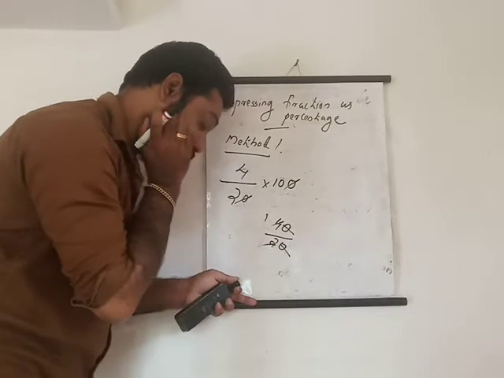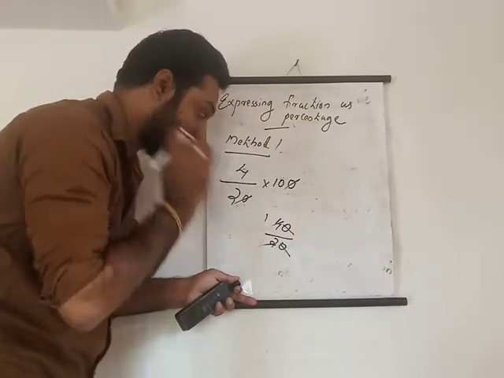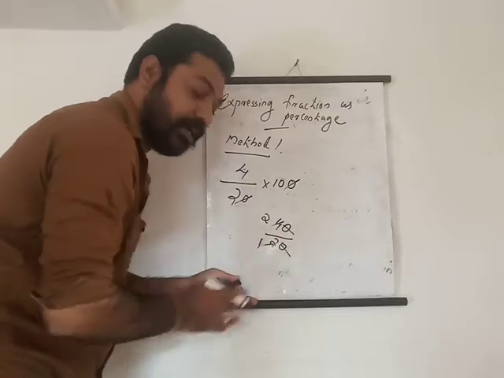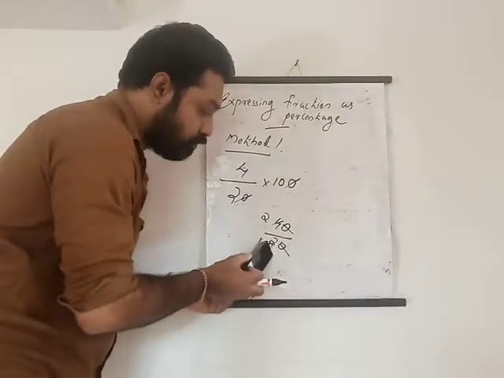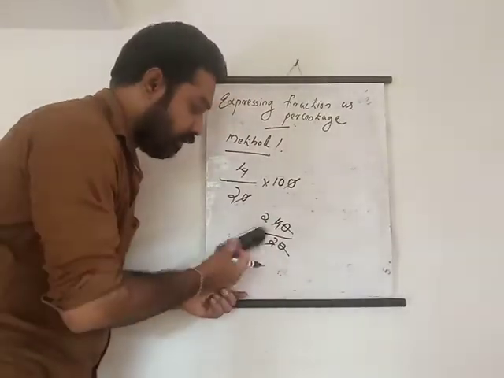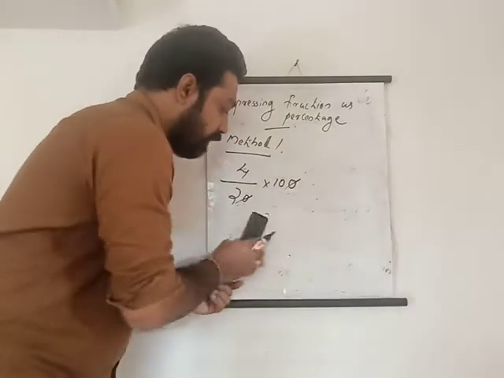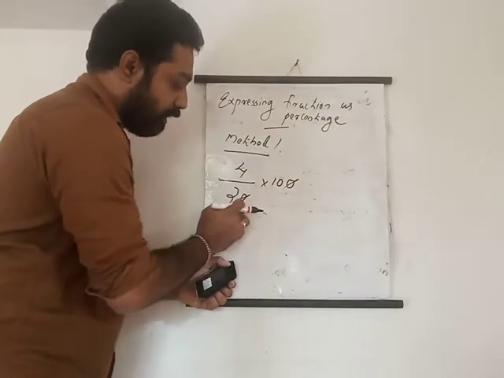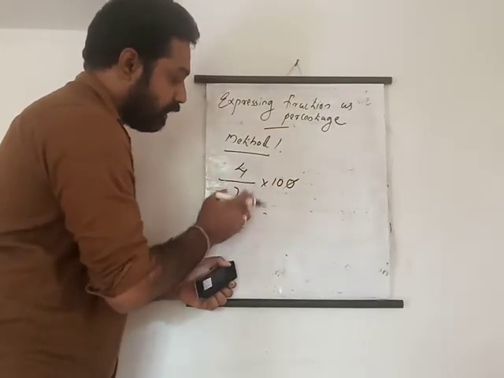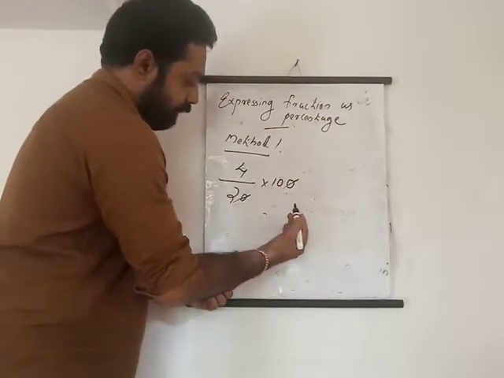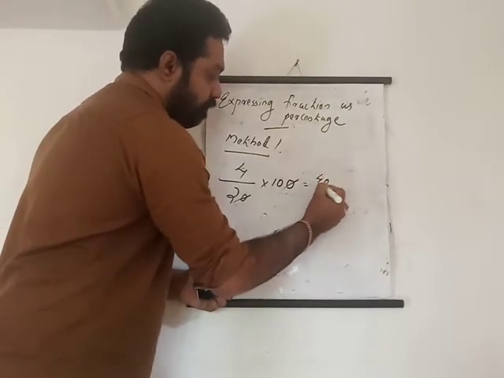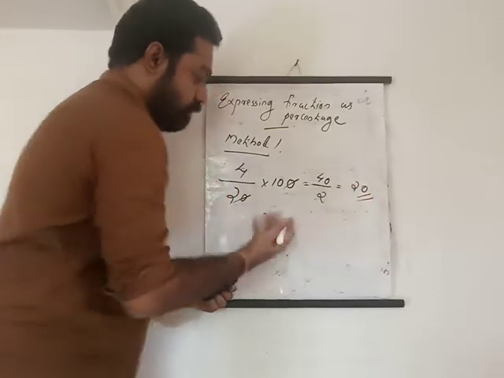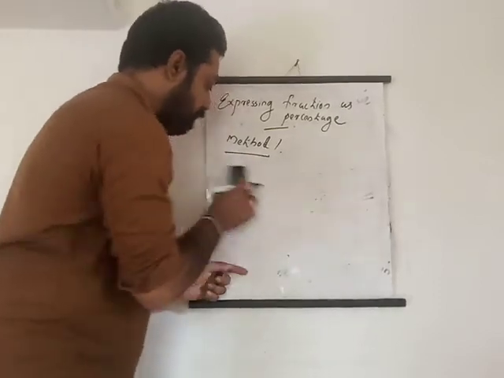I'm going to divide this by 2. 1 2s are 2, 2 2s are 4. Like that we are cutting. So 4 by 2 is actually 2 by 1. Like that we can do. 100 and 20 is there, so when I am cutting, you can cut this way. Now you can see 4 into 10. 4 into 10 is 40. 40 by 2 is 20. This is one way, or you can do it the other way.